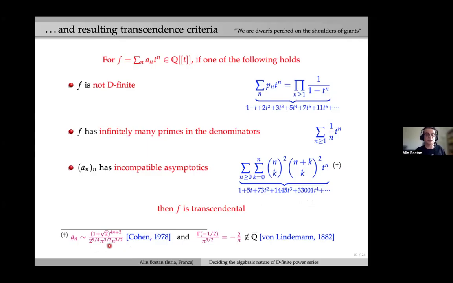One is the asymptotics of this Apéry sequence, given here. And notice that here the growth rho is actually an algebraic number, so we cannot deduce transcendence using the property on rho. Alpha is -3/2, so we cannot use this either.